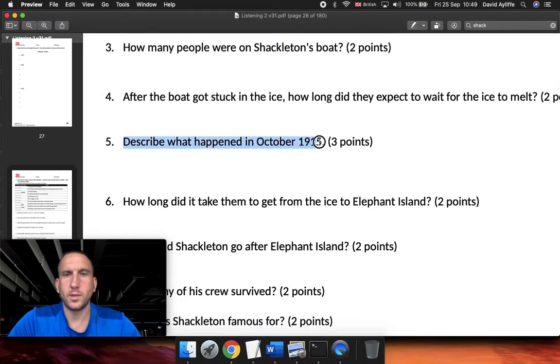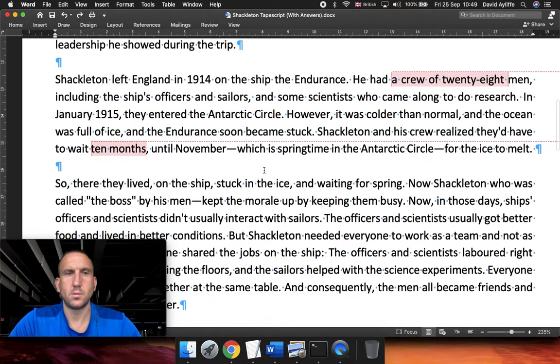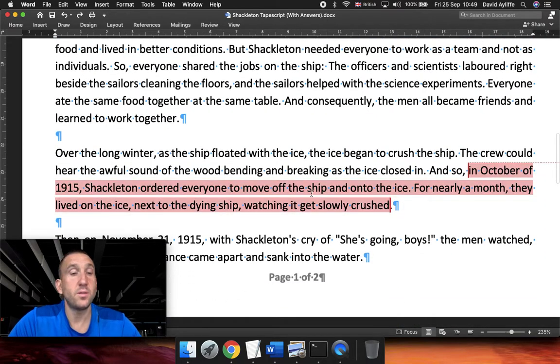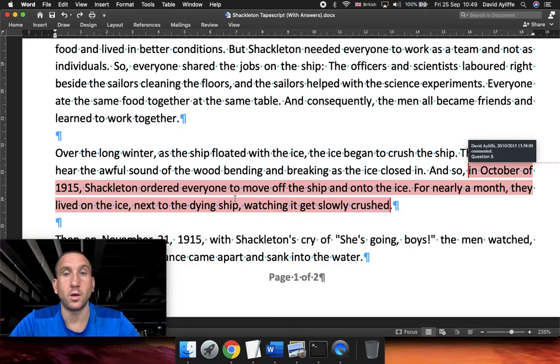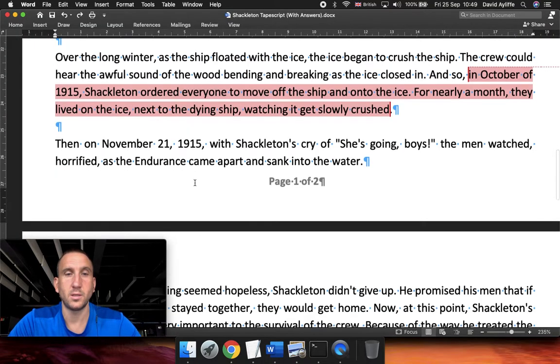What happened in October 1915? October 1915, the ship, the Endurance, sank. Yes, it got crushed by the ice. How long did it take them to get from the ice to Elephant Island?